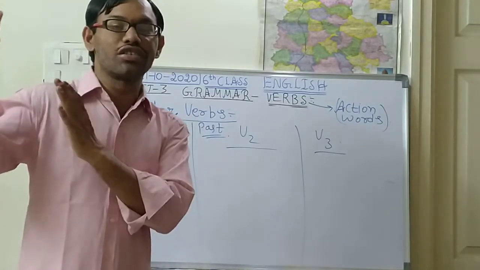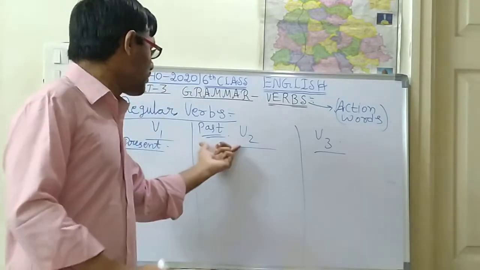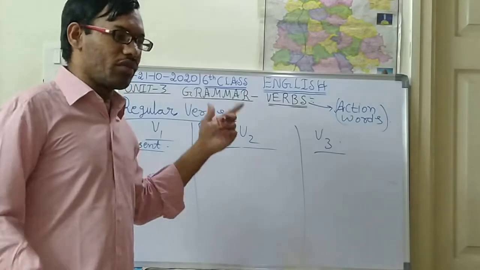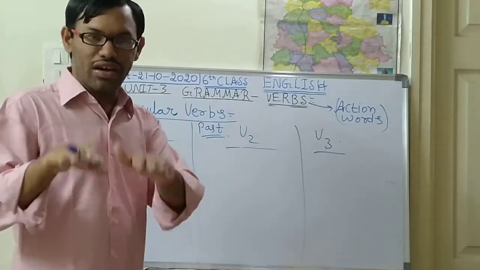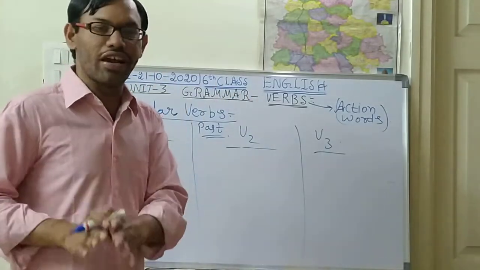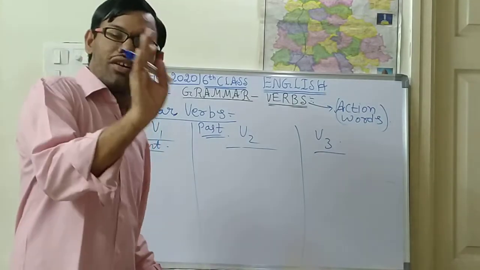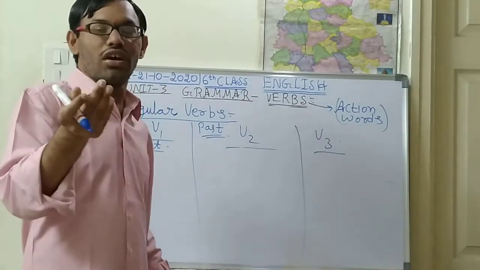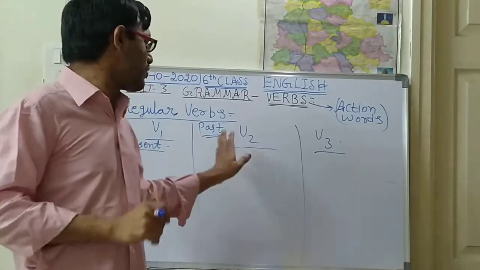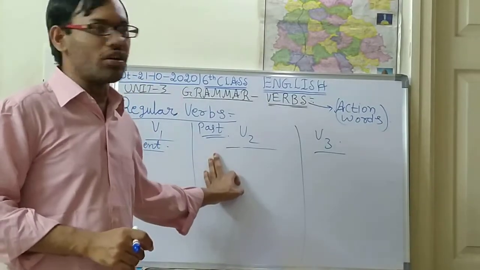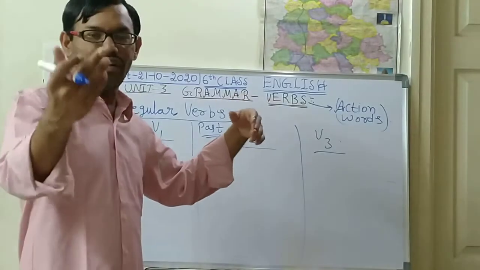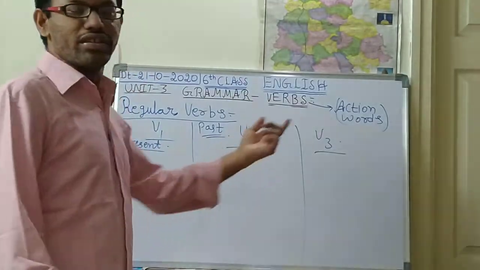Those come under past tense. Right now you are listening to this class, so before this time, whatever actions you have done all come under past tense. I think you have understood. V3 I will explain afterwards.